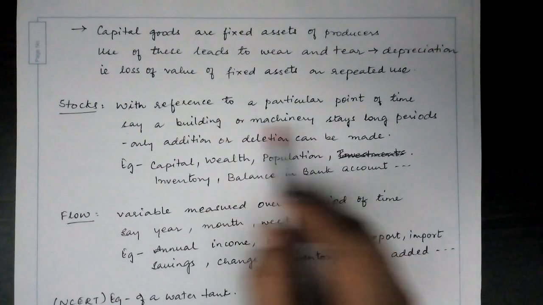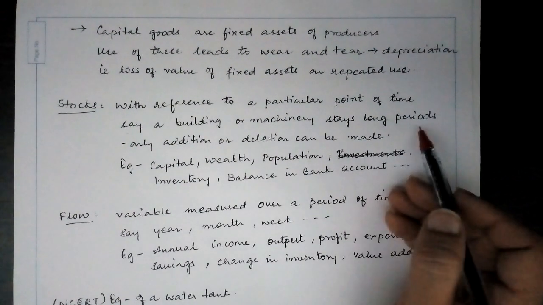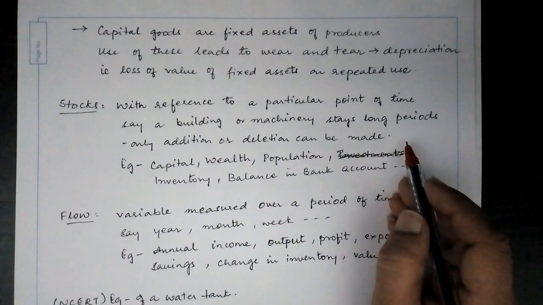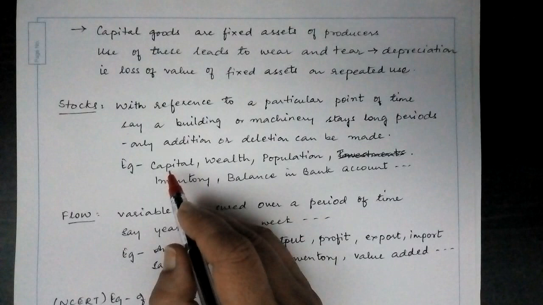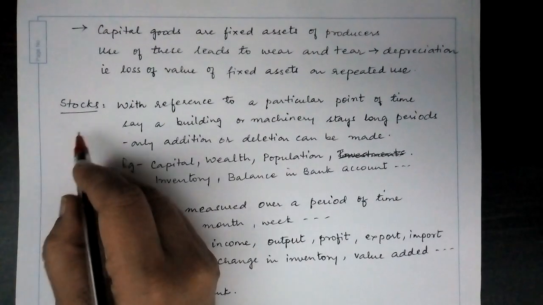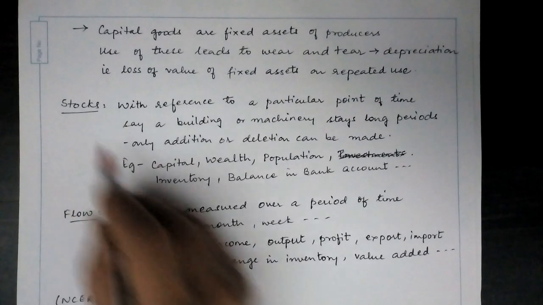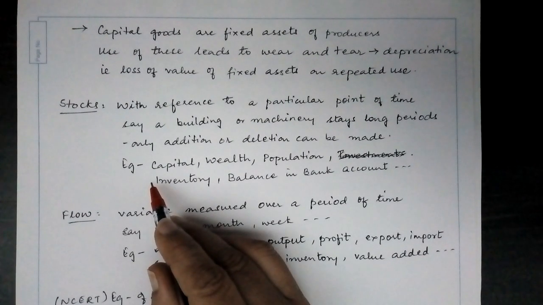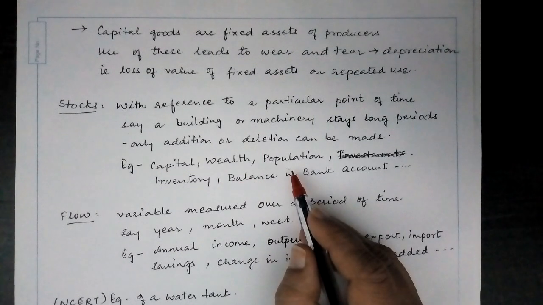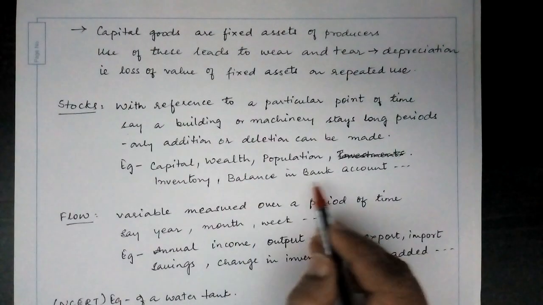Now, with reference to a particular point of time, let us take an example of a building or machinery which stays for a long period of time. Only additions or deletions can be made. This is called stock. The examples of stock are capital, wealth, population, inventory, balance in bank account.